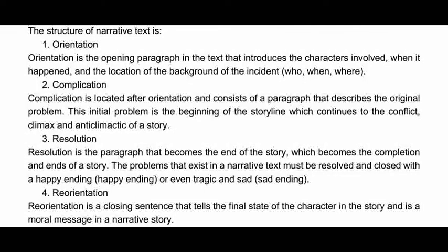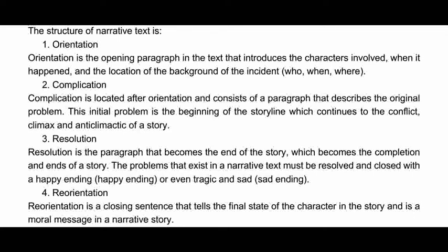The structure of narrative text is 1. Orientation. Orientation is the opening paragraph in the text that introduces the character involved, when it happened, and the location of the background of the incident: who, when, and where.